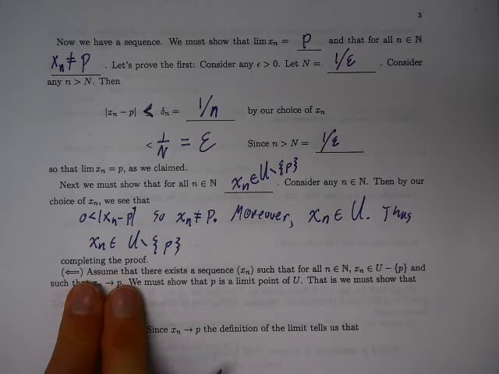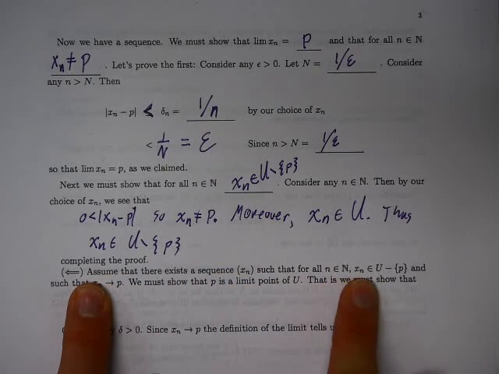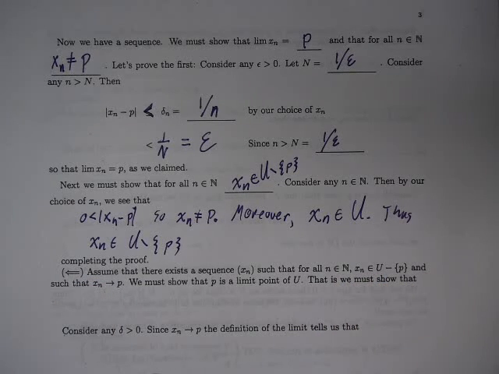Let's go the opposite direction now. Let's assume that there exists a sequence xn such that for every natural number n, xn is in U minus P, and such that xn converges to P. We need to show that P is a limit point.